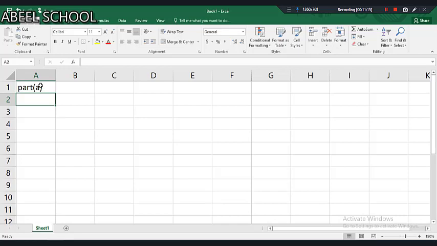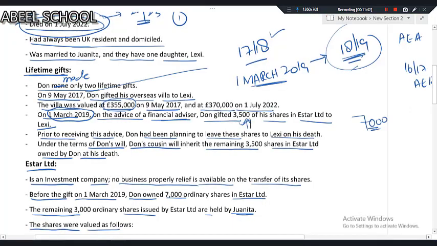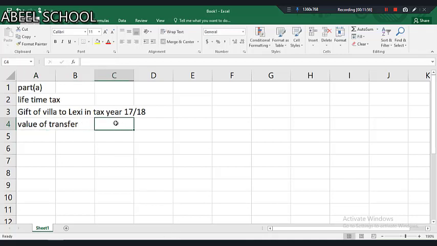Let me show you lifetime tax. Number one, gift of villa to Lexi. This villa was given in the tax year 17-18. Value of transfer 3,55,000.